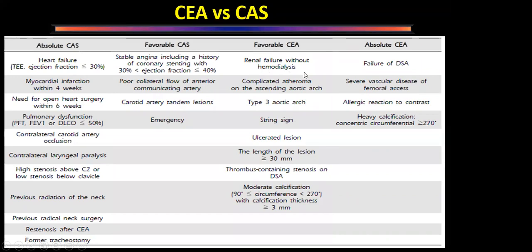Then there are some equivocal things where endarterectomy is favorable. So renal failure without hemodialysis, very complicated atheroma in ascending aorta. This patient probably I will put in the category of carotid endarterectomy, not in the absolute indication. Then type 3 aortic arch, string sign, ulcerated lesions. Length of the lesion is more than 30 millimeter, and wherever thrombus is present, or we have moderate calcification. So half of these patients will go for carotid endarterectomy. Stenting can be considered in patients who have stable angina or low ejection fraction, all those patients.